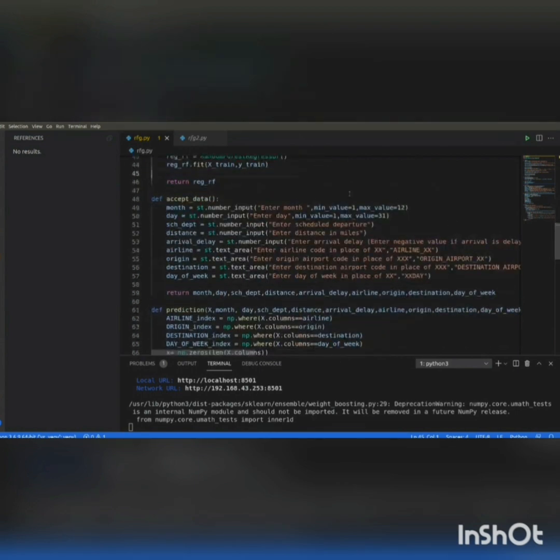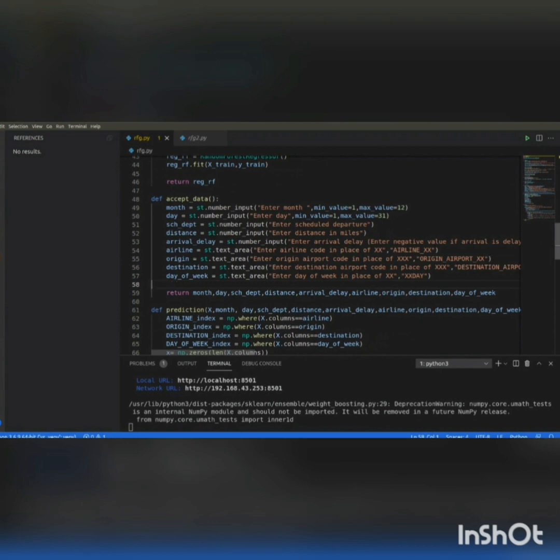Thank you, Ranu. Now, in the front end, the input, that is data for prediction of the flight delays that we accepted from the user, will be stored in corresponding variables with the help of the Streamlit object st in the accept data function. Like number input for the month is stored in the month variable, and similarly other number inputs will be stored. Strings like airlines, origin, and destination airports will be stored in corresponding variables. These variables are then returned in the def main.